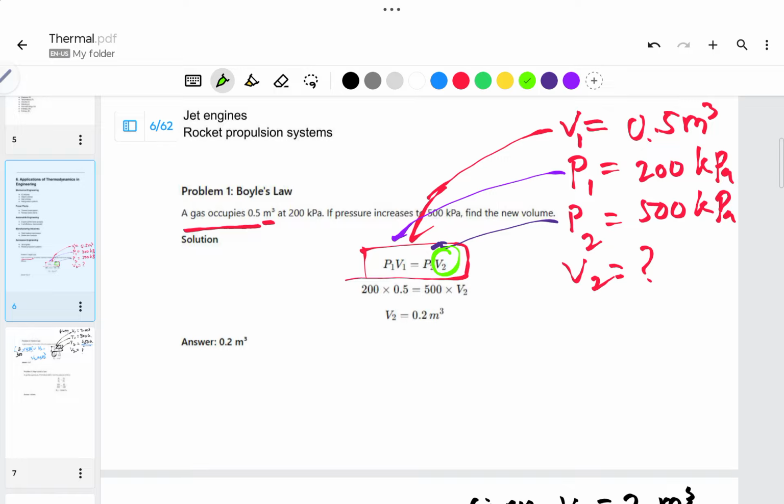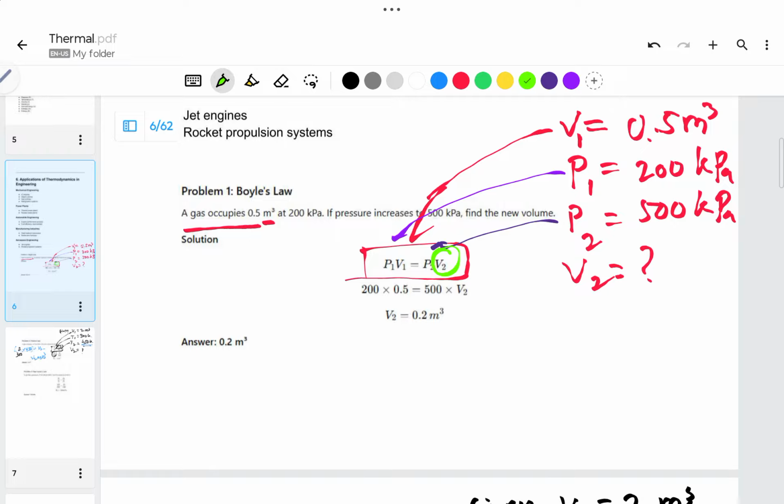If there are any problems where conversion is needed, such as pascal to newton per meter square, or kilopascal to some other unit like kilonewton per meter square, then definitely such problems will be explained in the upcoming videos. Go through those complex problems. I will give the links in the description of the problems.